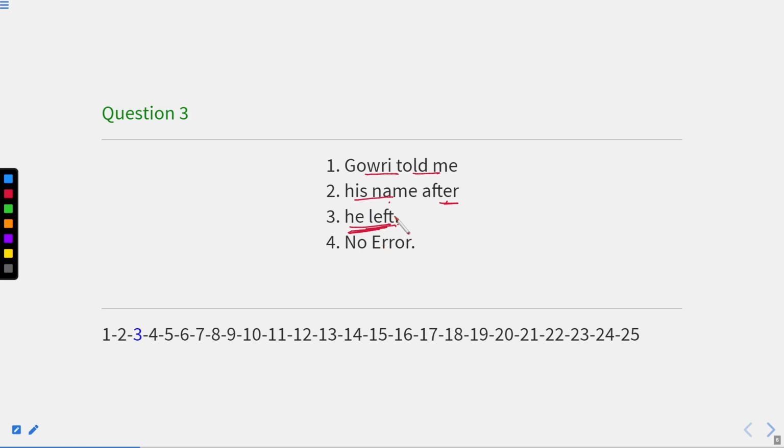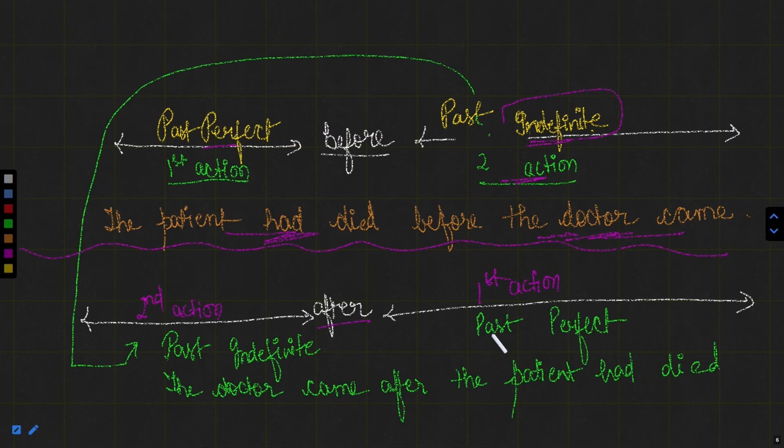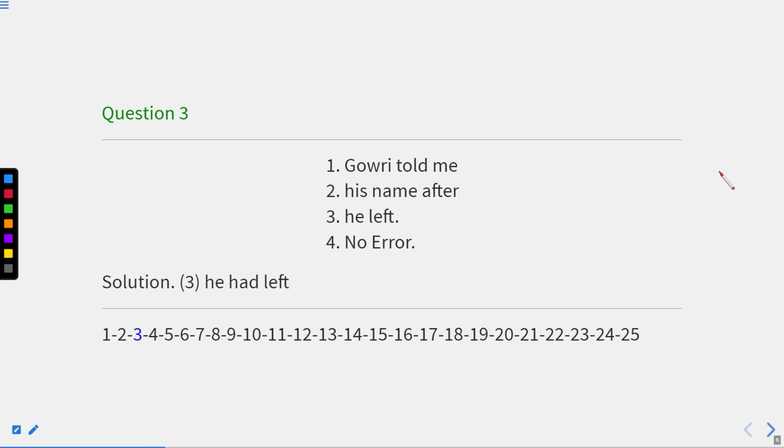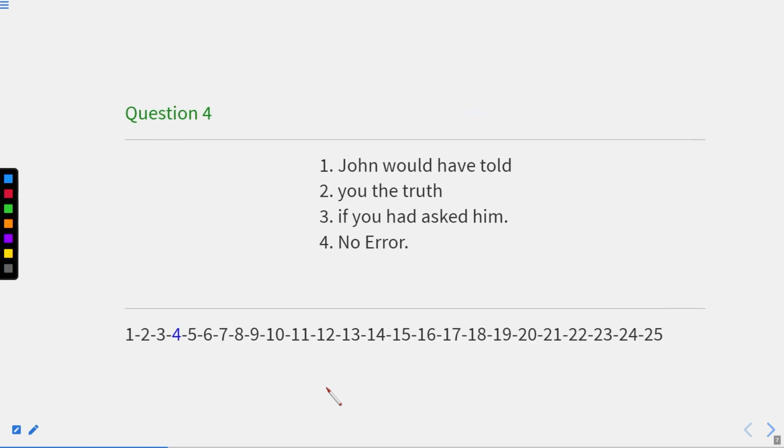And if this has happened before, obviously here we need to write past perfect tense, because after it we need to write past perfect. So here the correct part will be he had left. After he had left, it means when he left from there, after that Corey told me his name. Otherwise, before that I did not know his name. So after he had left, the error will be in the third part of the sentence. Now let us move to the next one, that is question number 4.